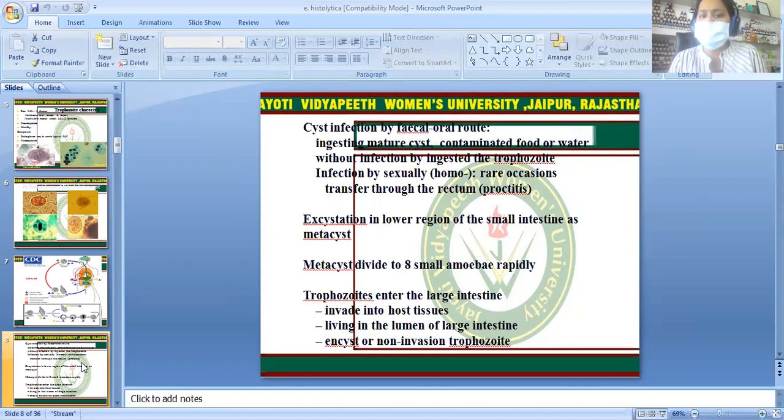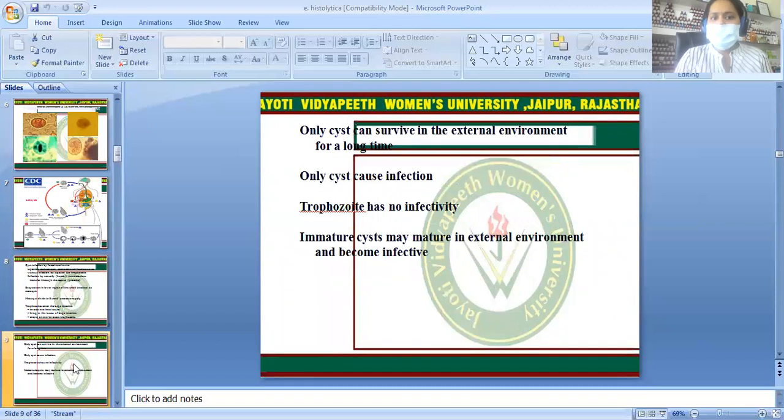Infection by sexual route in homosexuals occurs on rare occasions through the rectum or sometimes by proctitis. Excystation in the lower region of the small intestine occurs as a metacyst, and these metacysts divide into 8 small amoebulae. These trophozoites enter the large intestine, invade the host tissue lining the lumen of the large intestine, and form cysts and non-invasive trophozoites.